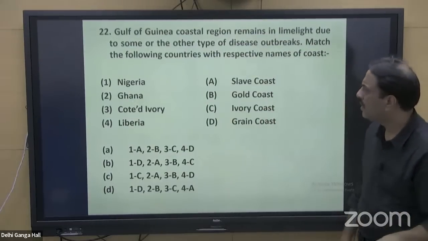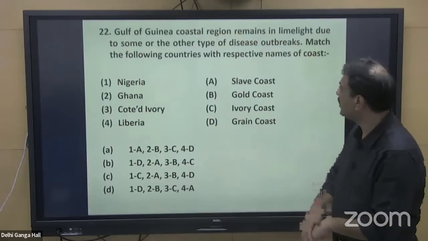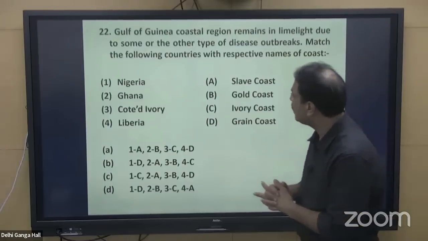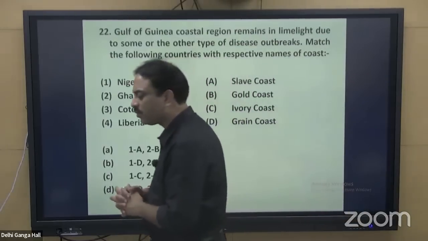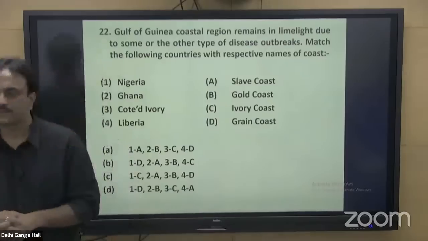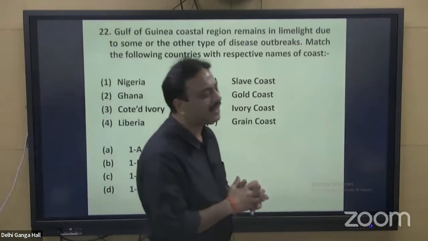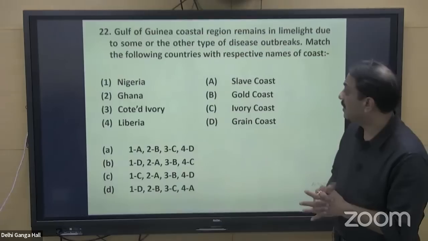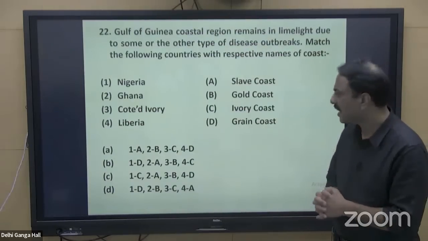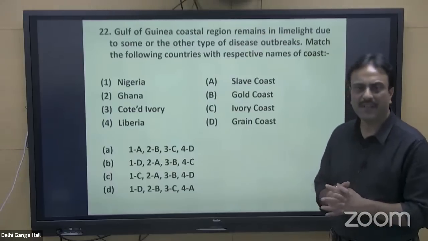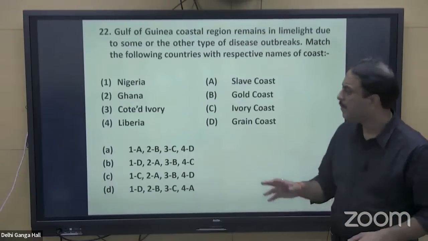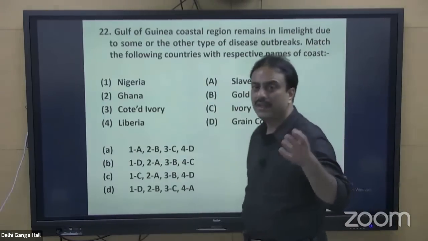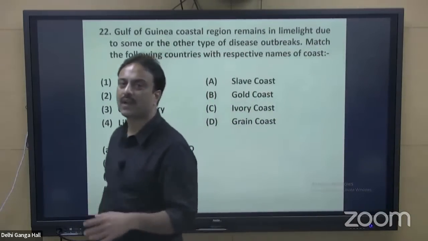Question number 22. Gulf of Guinea coastal region remains in limelight due to some or the other type of disease outbreaks. Match the following countries with the respective name of the coast. A very important question. It may be asked by UPSC or on the same concept in any of the given years. Nigeria, Ghana, Cote d'Ivoire, Liberia. It is an atlas-based question. Nigeria, Ghana, Cote d'Ivoire, Liberia, the countries on the western side of Africa.